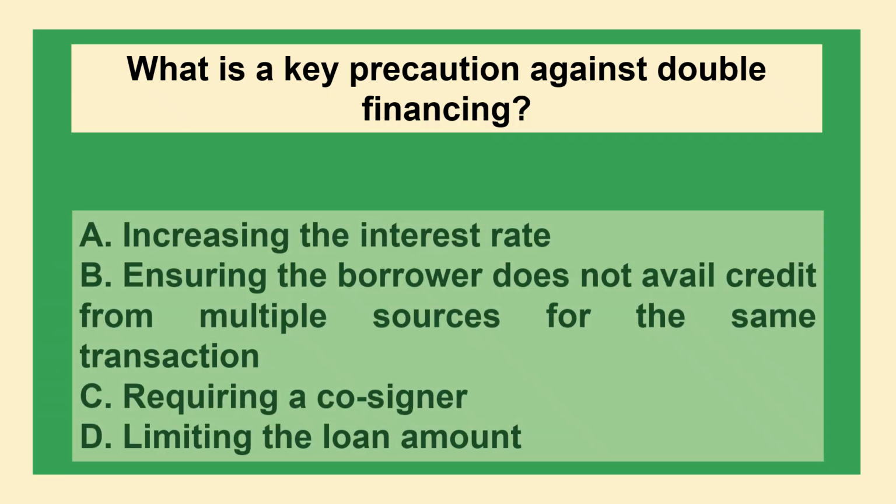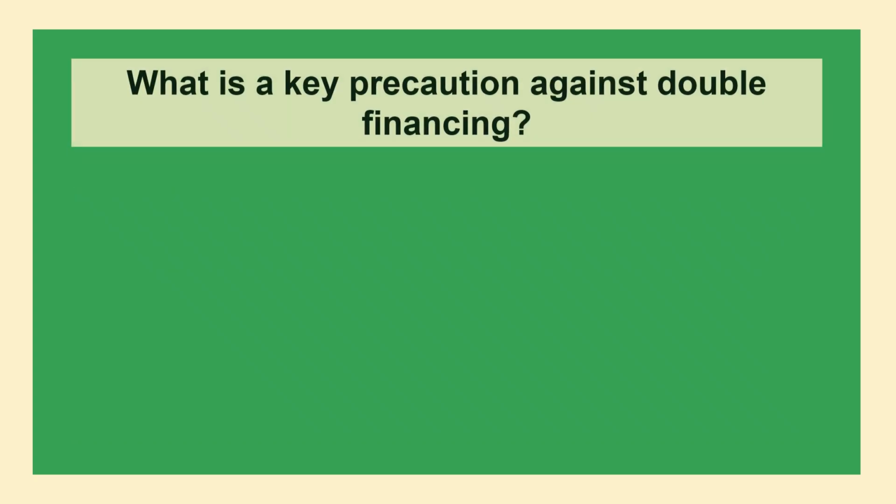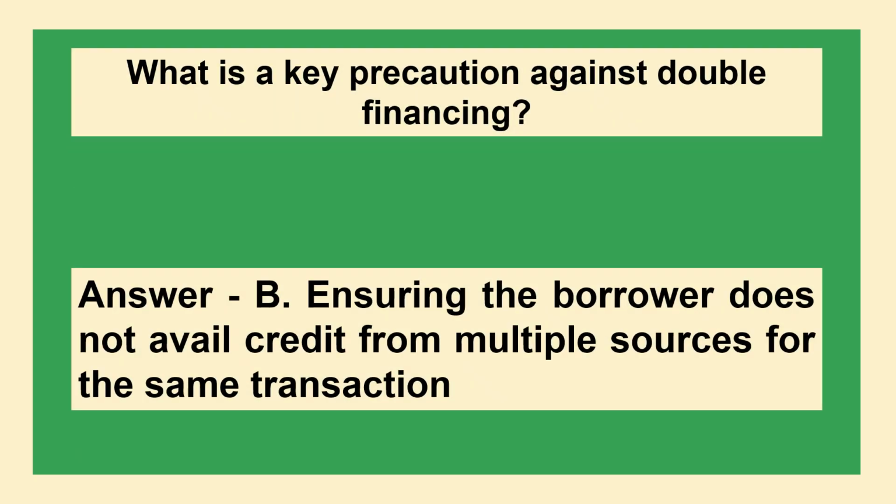The next question is, what is the key precaution against double financing? Option A, increasing the interest rate. Option B, ensuring the borrower does not avail credit from multiple sources for the same transaction. Option C, requiring a cosigner. Option D, limiting the loan amount. And the correct answer is option B, ensuring the borrower does not avail credit from multiple sources for the same transaction.